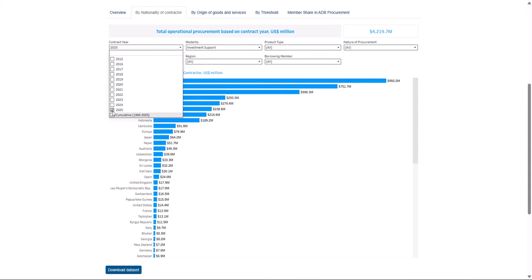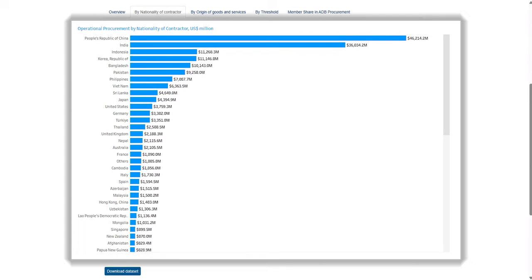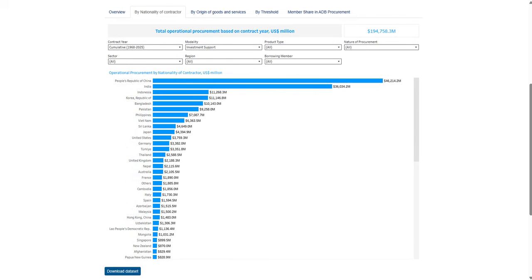Cumulatively, the PRC, India, Indonesia, Korea, Bangladesh, Pakistan, Philippines, Vietnam, Sri Lanka, and Japan garnered the biggest share in ADB procurement. By understanding the trends, location, nature of procurement in ADB, you can align your business development strategies with ADB's priorities.